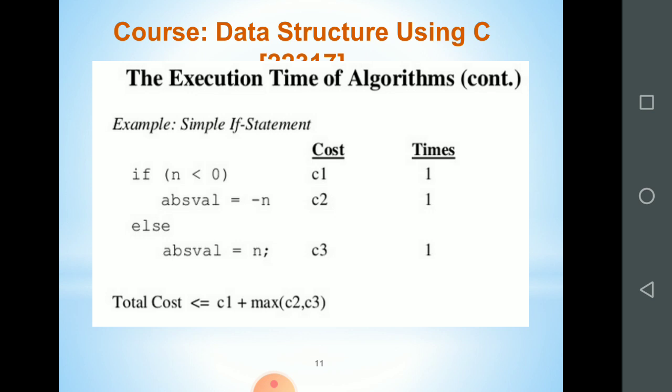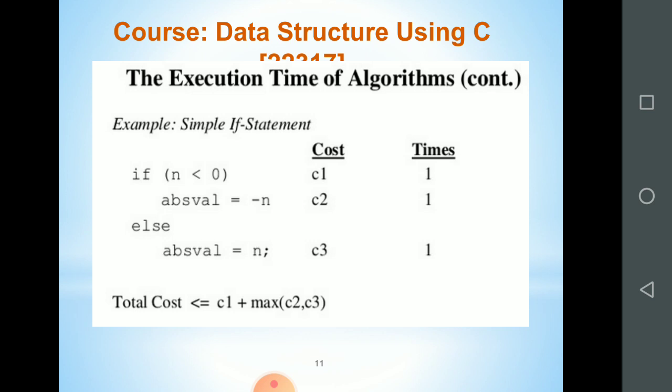So here, how to calculate the total time required by this particular code: it is C1, since the first statement will execute compulsorily, plus the maximum between abs value equal to minus n or abs value equal to n. In both of these statements only one will execute, and we have to consider only the time required by the executed statement.